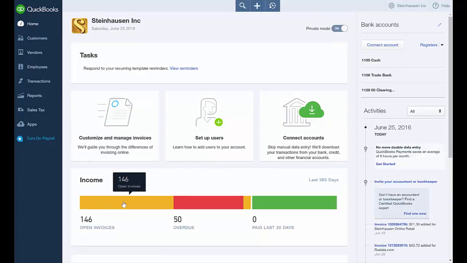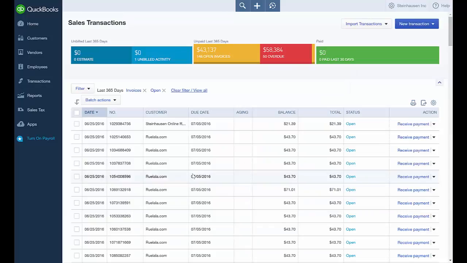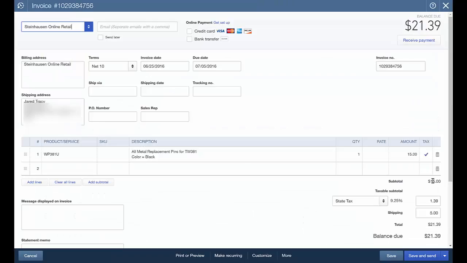So here we are in QuickBooks. We're going to look at our open invoices, and we can see there's our order. $21.39 is the total, $15, $5, and $1.39 is our taxes.